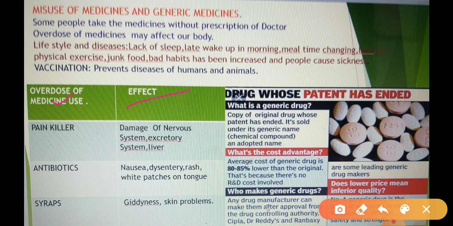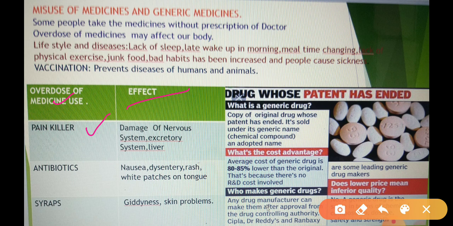Here, painkillers. Sometimes some people have pain in the leg, pain in the back, pain in the teeth. So they consume medicines without the prescription of doctors.